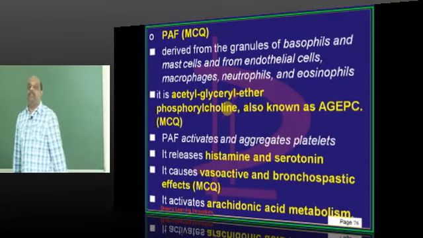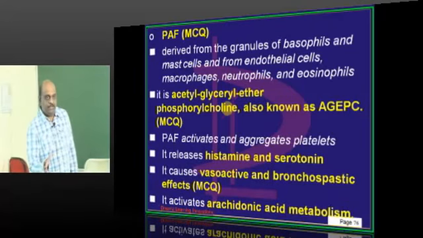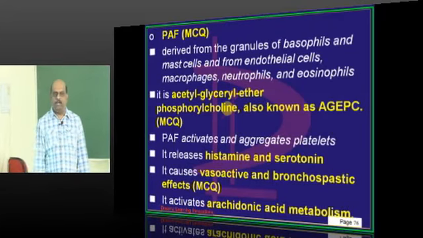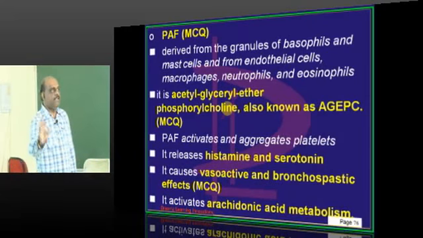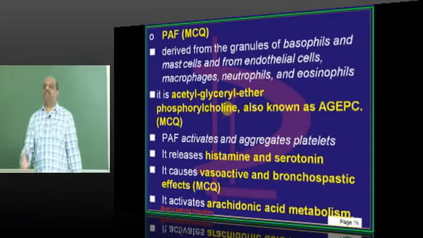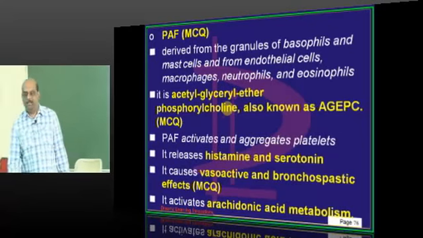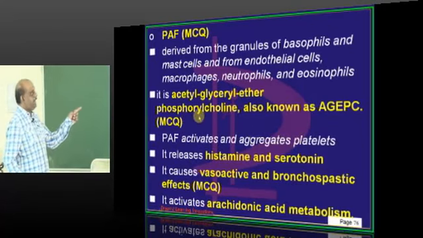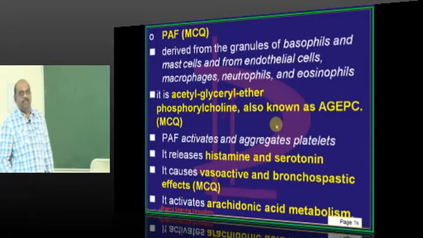Now, another favorite MCQ in the exam is platelet activating factor. Anything about it you need to know. At least 5-6 things you should know very confidently. What is the chemical structure of platelet activating factor? This is one common question in the exam. Acetyl glyceryl ether phosphoryl choline.